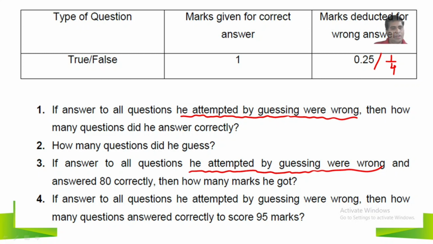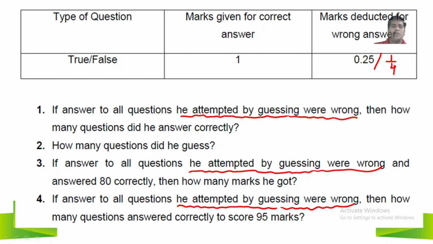Fourth question. If all the answers he attempted by guessing were wrong, I am underlining this: don't assume that in this guessing he scored something. No, he did not score anything. All are wrong. Then how many questions must he answer correctly to score 95 marks? To get 95 marks, how many answers should be correct? So this is the overall question and description he has given.